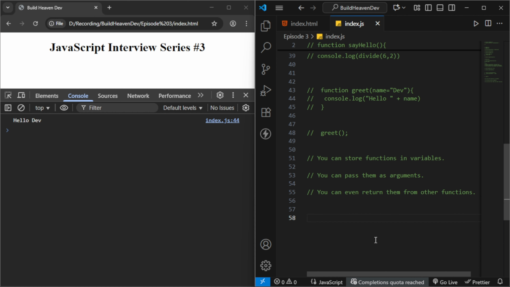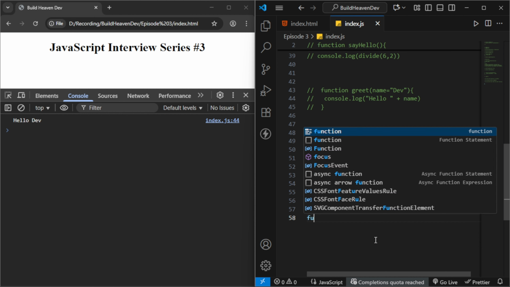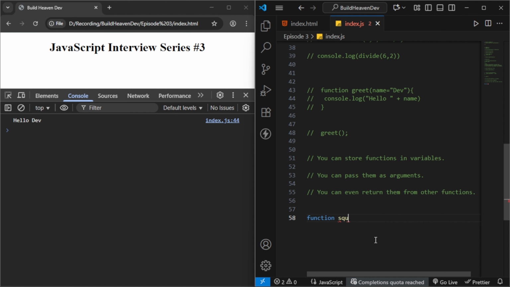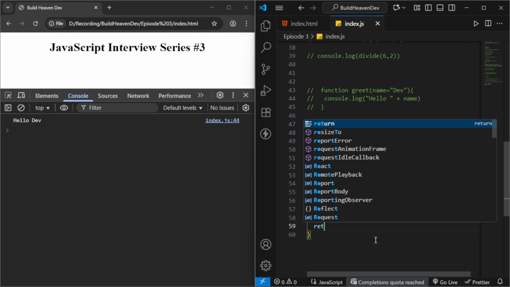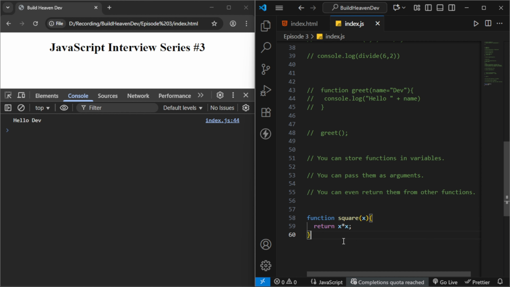Let's give an example. Write a function square(x), and we will return x * x, right? This is the formula of square.